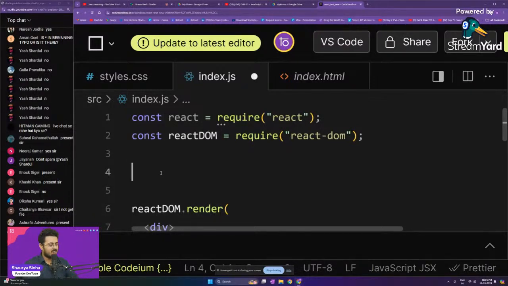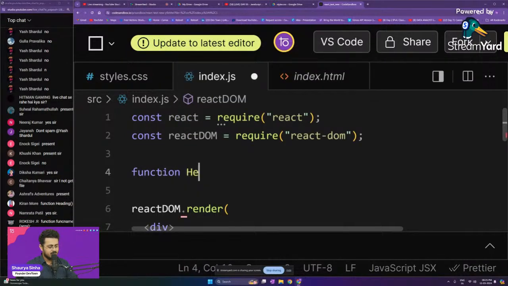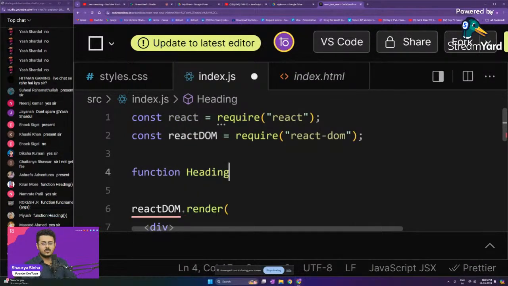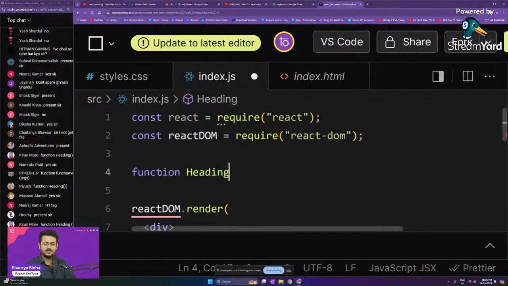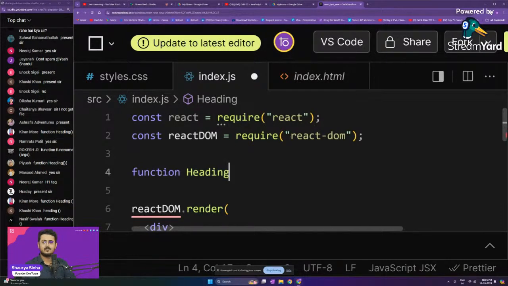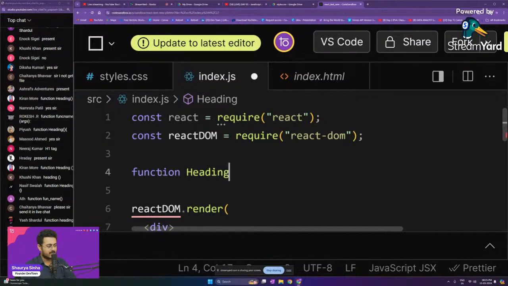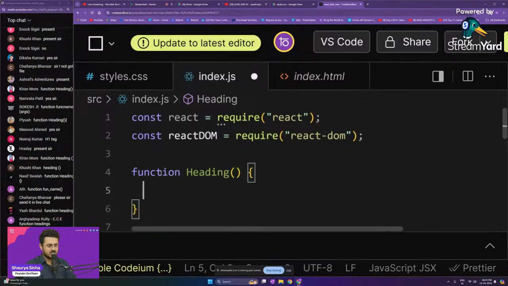Function Heading. Awesome guys, awesome. So function, the name Heading. Now whenever you're creating a component guys, please do remember this. We usually keep the first letter of the function name as capital. That is not syntax. That is basically the convention that we follow. Even if you don't do it, it will work totally fine. This is the convention that we follow. The first letter of the function name should be capital, then parenthesis, and then your curly braces.